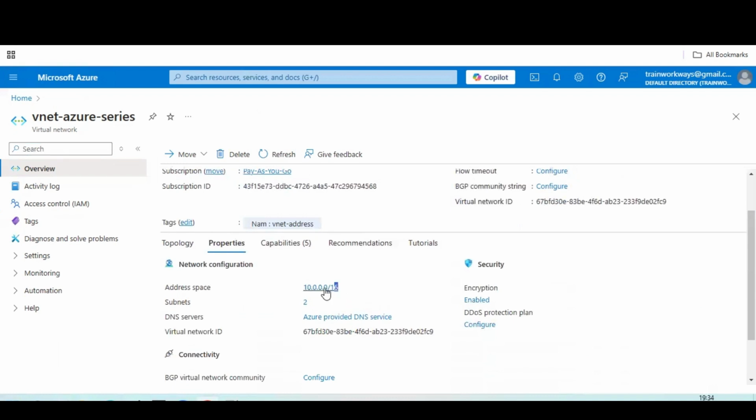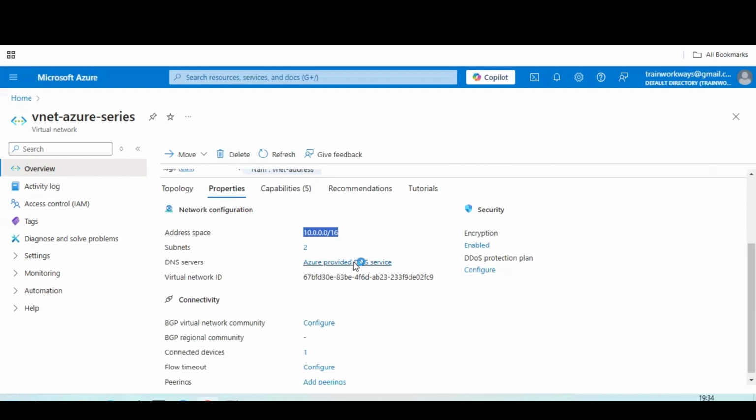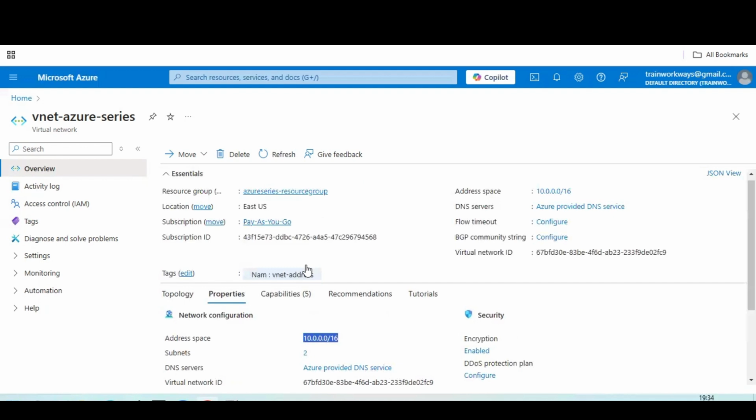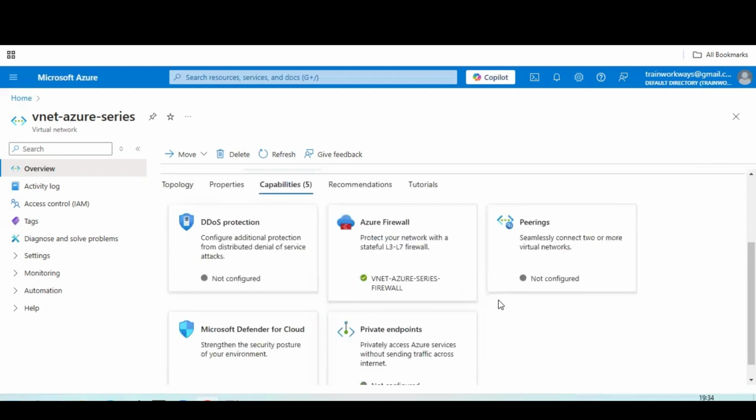So the address space which we have selected is a /16 address, and this has a DNS name and DNS servers. If we have any peering connection, if we want to connect to others, we can add the peering connection as well. Let's check out the capabilities. These are the capabilities which we are allowing: firewall, peering connection, or DDoS protection, likewise we can do.